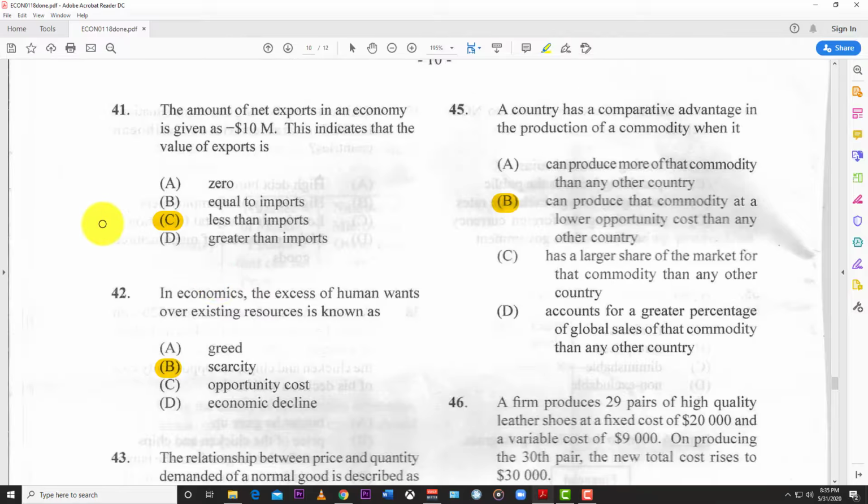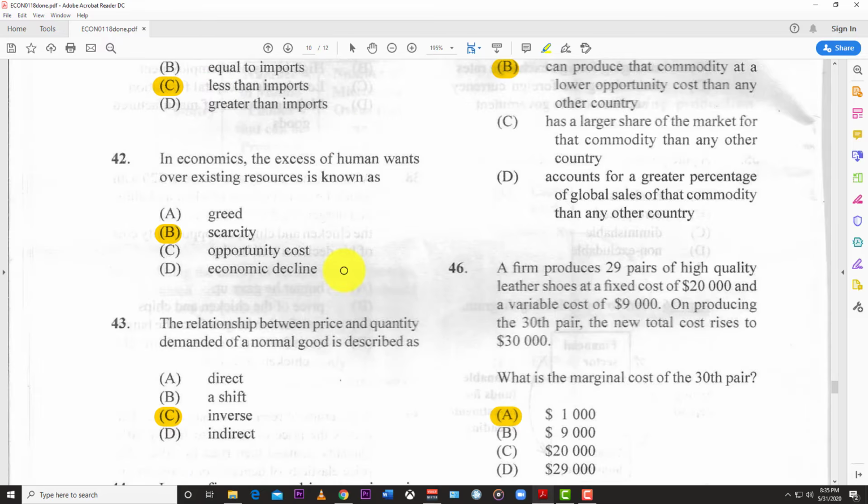41. The amount of net export in the economy is given as negative 10 million. This indicates that the value of exports is C, less than imports. Because remember, to find net exports, you have to do exports minus imports. And so if the export number is smaller than the import number, you're going to get a negative number, which you have here. So that means that exports are less than imports.